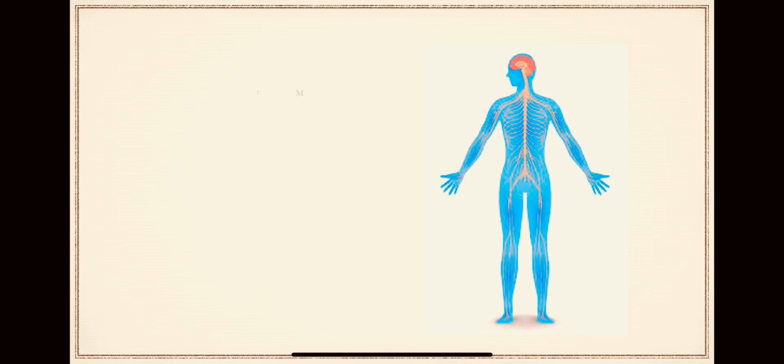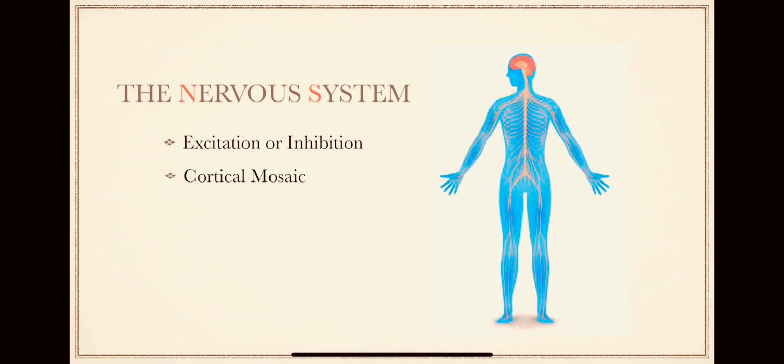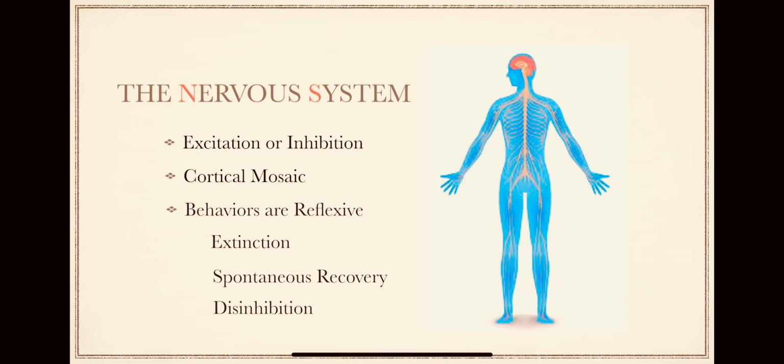Pavlov contributed to the study of behaviorism through his work on the conditioned reflex. Influenced by Sechenov, Pavlov believed that all central nervous system activity can be characterized as either excitation or inhibition. The pattern of excitation or inhibition that characterizes the brain at any given moment is called the cortical mosaic. Both men believed that all behavior is reflexive, that is, caused by an antecedent. Depending on the interaction, an organism can exhibit extinction, spontaneous recovery, or disinhibition.